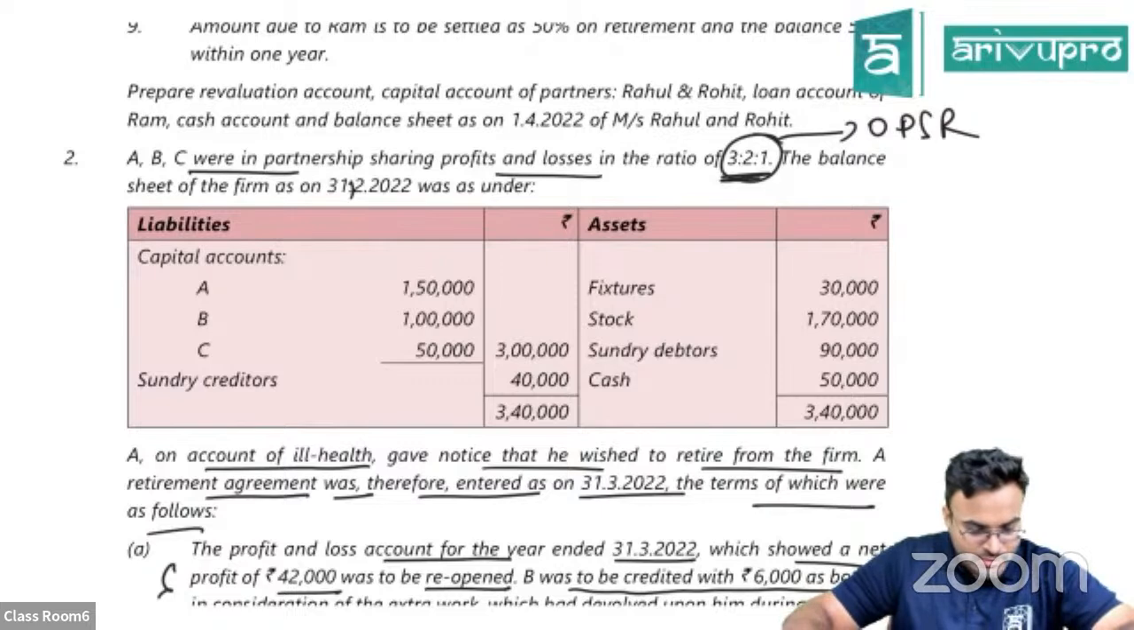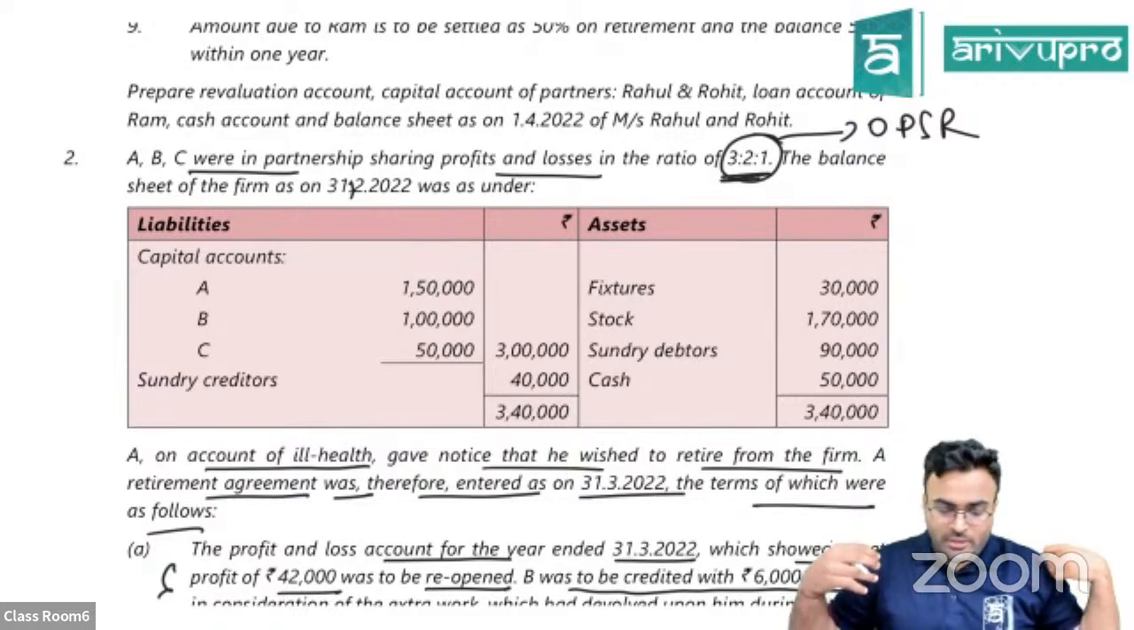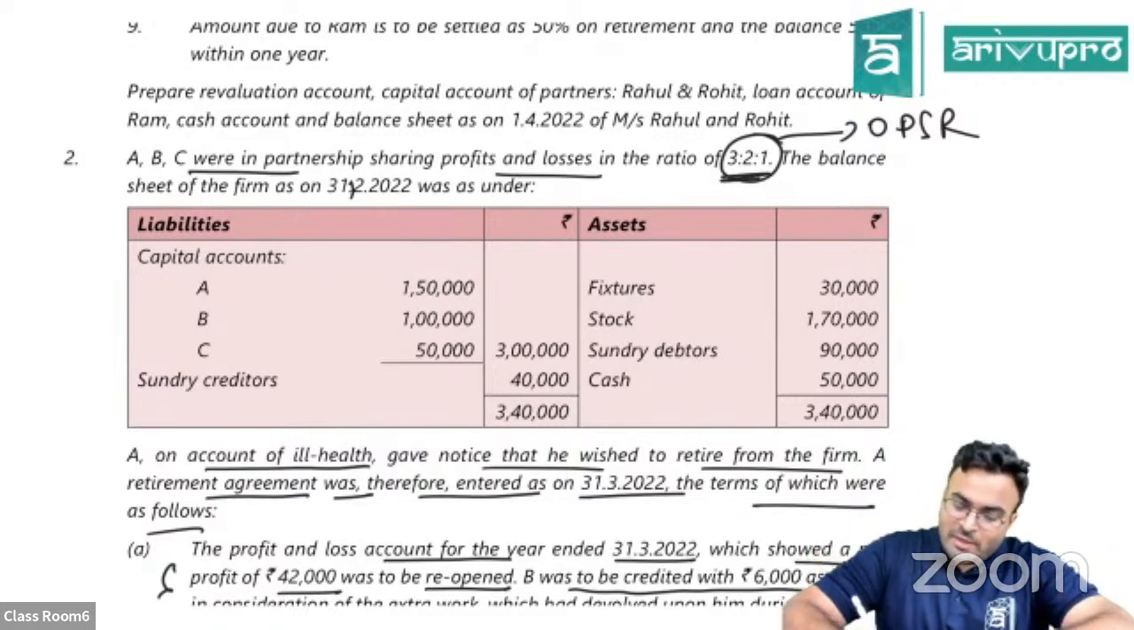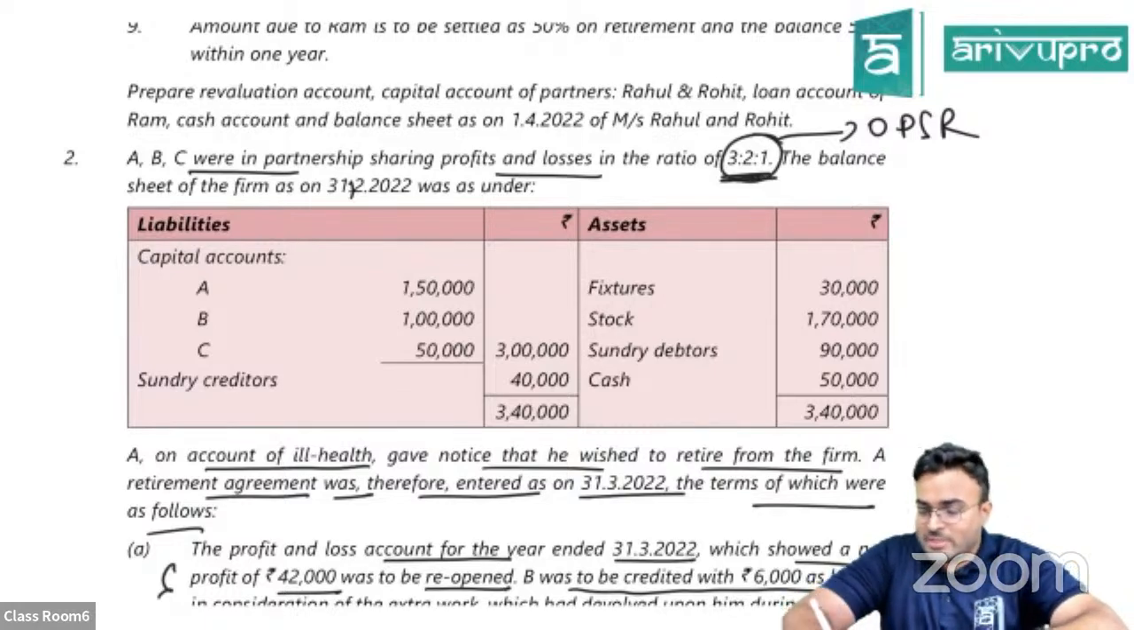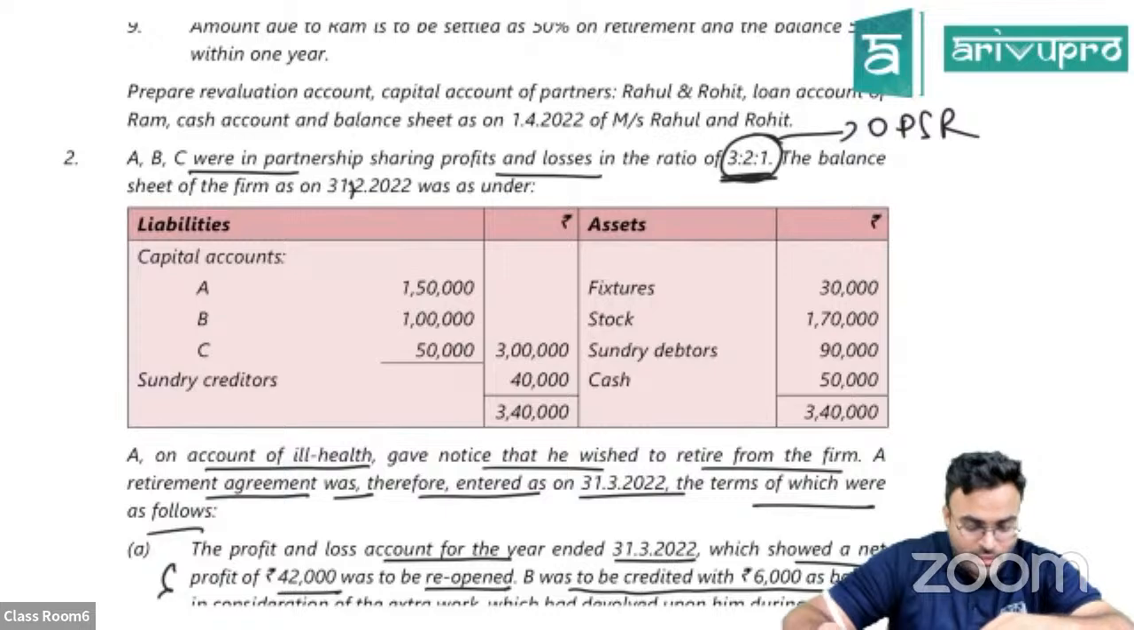So we are still in this retirement question, right? Yes, retirement question. So we'll go in this order. You can see A, B, C were in partnership sharing profits and losses in the ratio of 3:2:1. The balance sheet of the firm. This is your old profit sharing ratio.